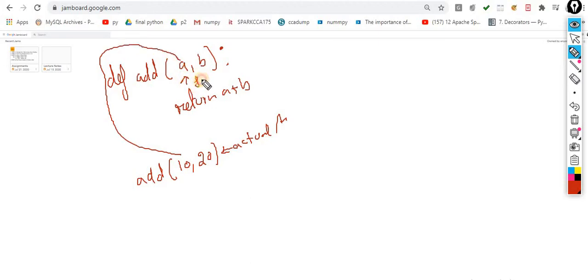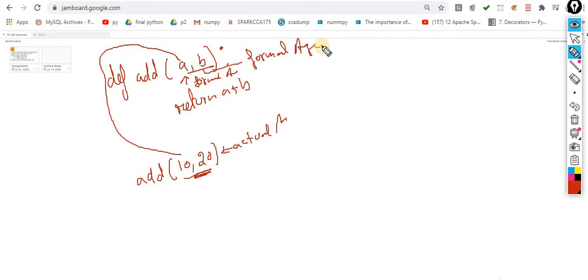The actual arguments contain the actual values that you pass into the function, and these other ones are considered formal arguments.